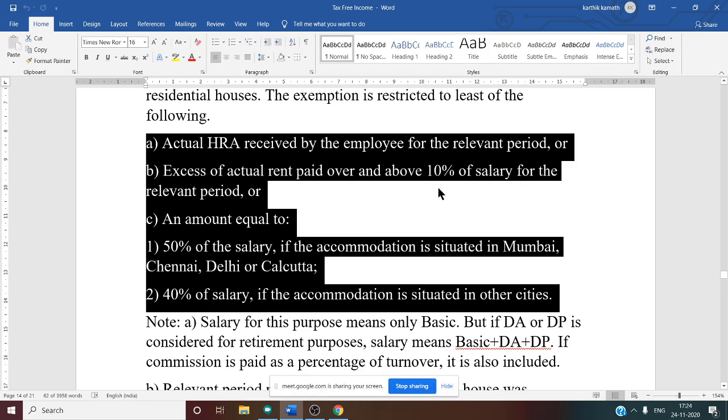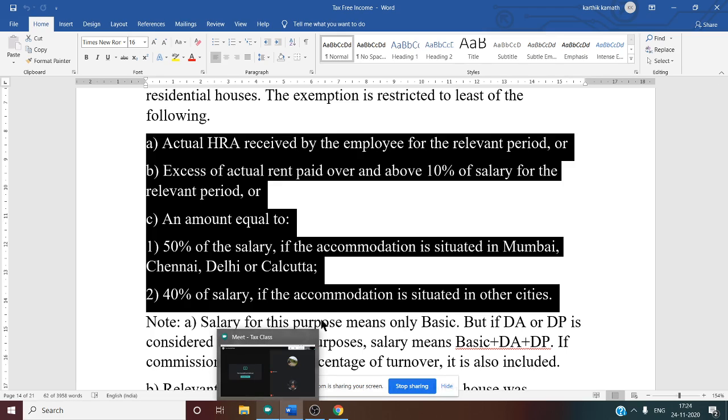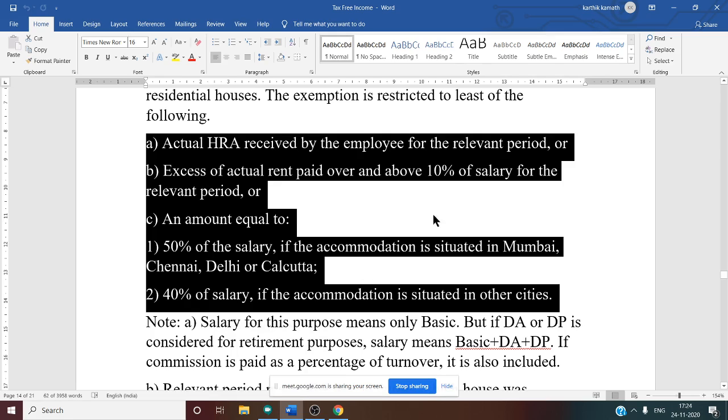So what does salary mean here? In HRA calculation, salary means only basic. But if DA or DP enters into the retirement benefit, meaning it is considered for the retirement benefit, then salary means basic plus DA plus DP. Commission is the same: if commission occurred in the last year and a commission percentage is given, then we also have to take commission. That is about the second one.